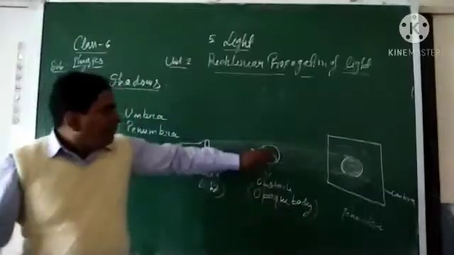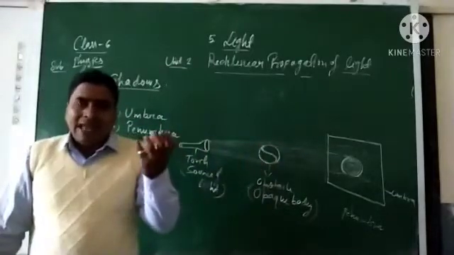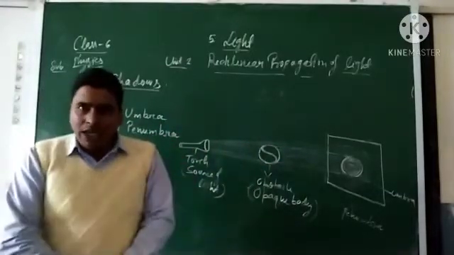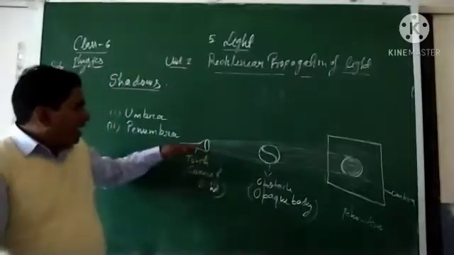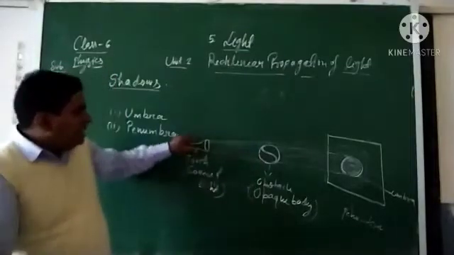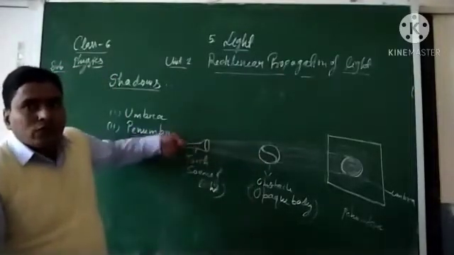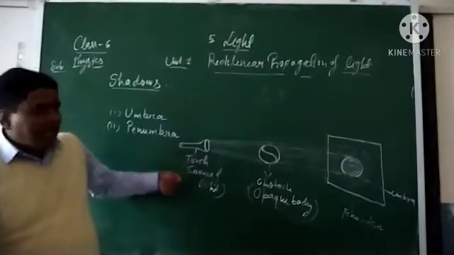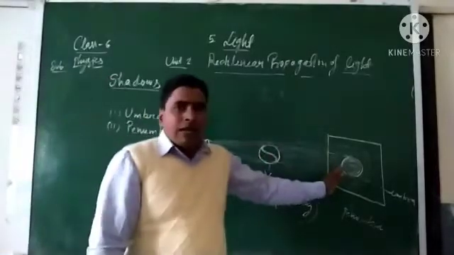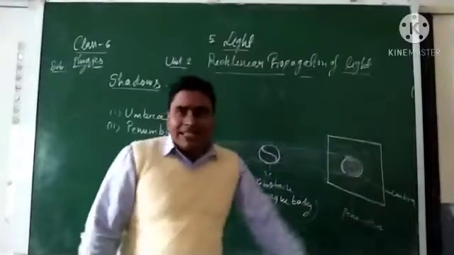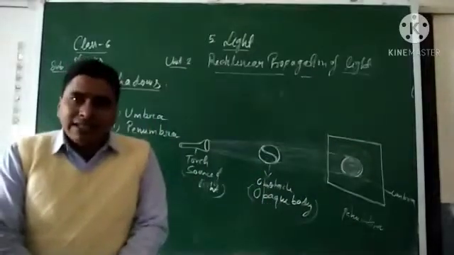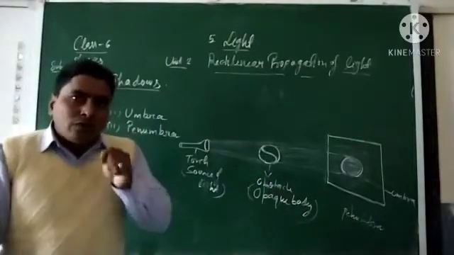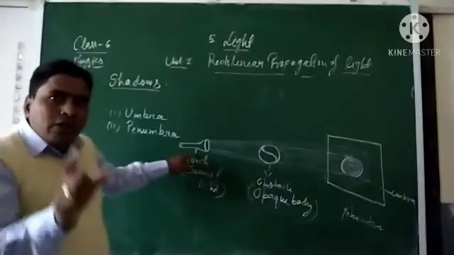See, when you place a ball that acts as an opaque body or obstacle, and on one side use a torch as a source of light, and on the other side of the ball at some distance we place a white screen. When you switch on the torch, what will you observe?